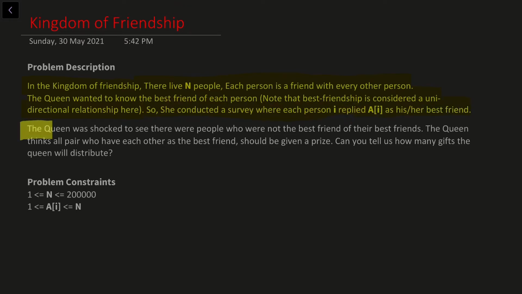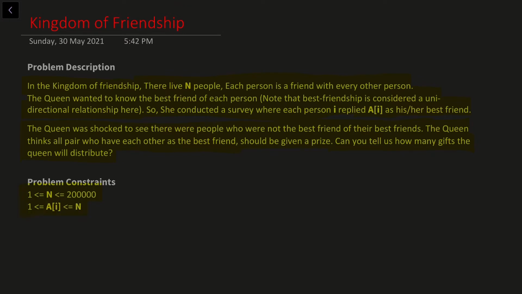The queen was shocked to see that there were people who were not the best friend of their best friends. The queen thinks that all pairs who have each other as the best friend should be given a prize. Can you tell us how many gifts the queen will distribute? The problem constraints are n can vary from 1 to 2 into 10 raised to power 5 and each element in the array will vary from 1 to n.